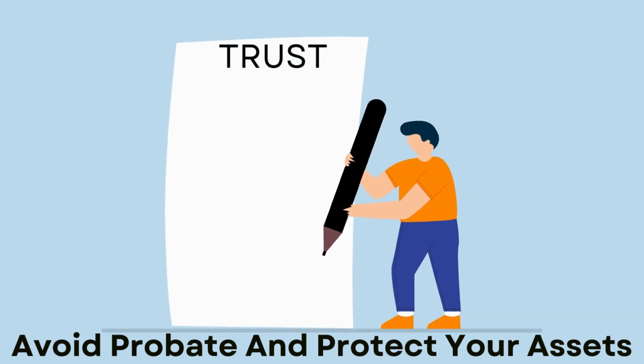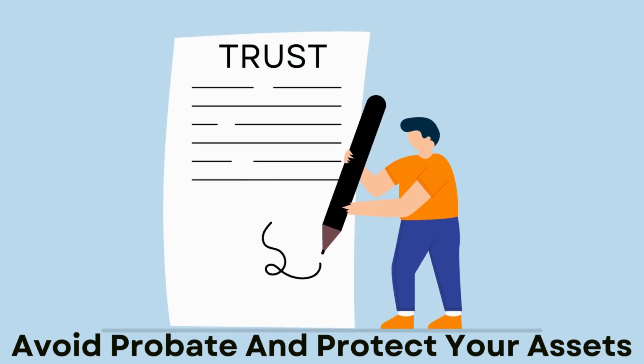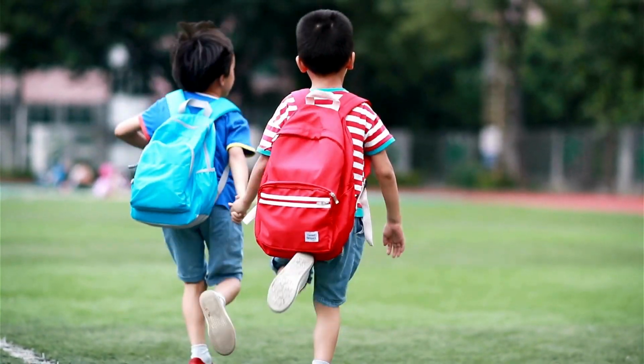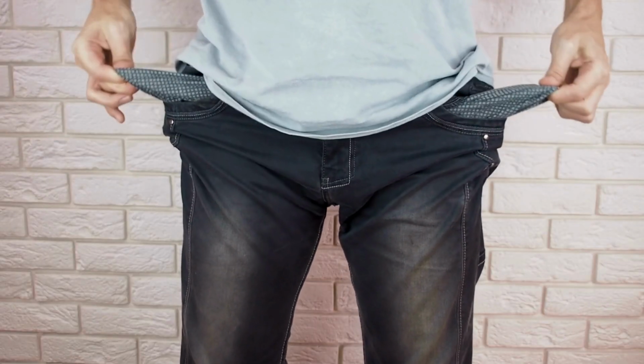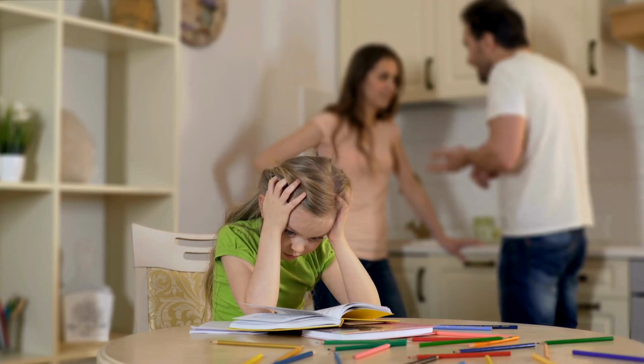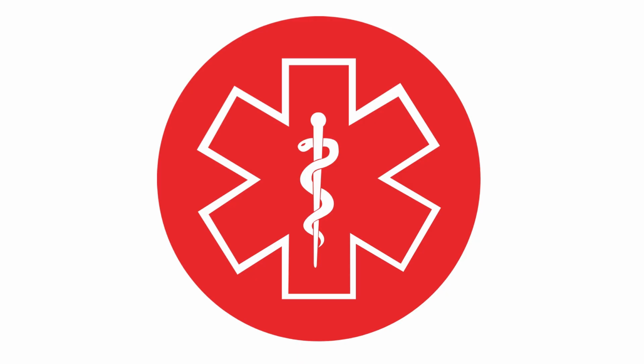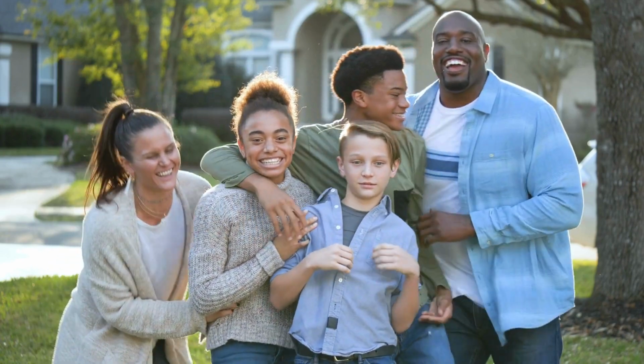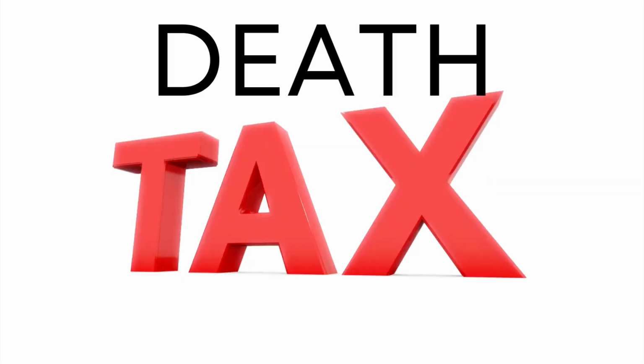Want to avoid probate? Trusts are a great method for not only avoiding probate, but they can also protect assets for beneficiaries who are minors, inexperienced with money, have disabilities, addiction, complicated family dynamics, or who are receiving government benefits. They can also be helpful in planning for blended families or large estates that want to avoid the death tax.